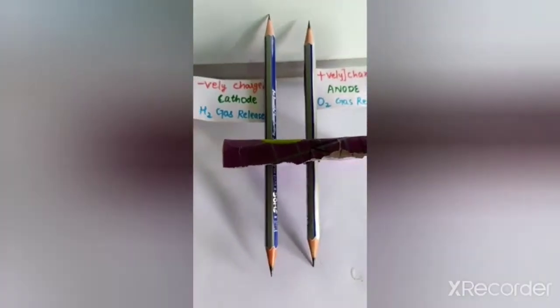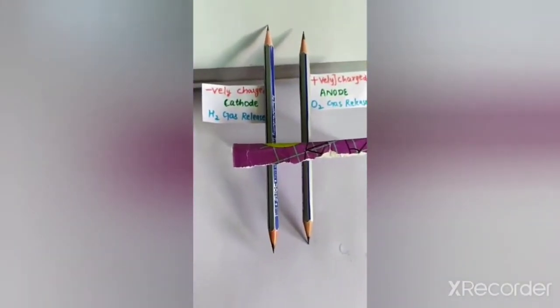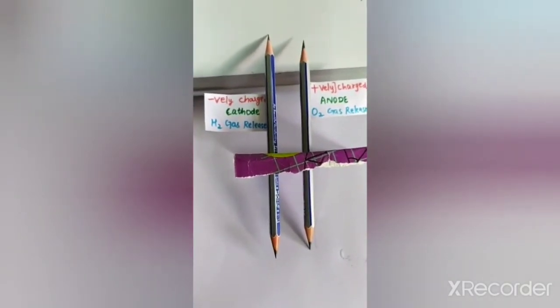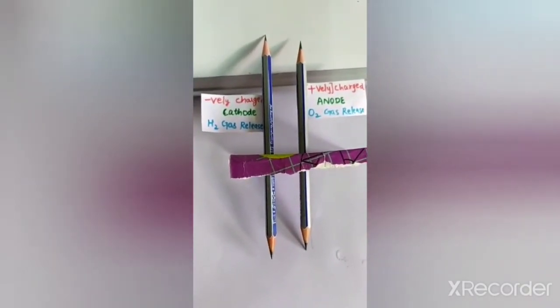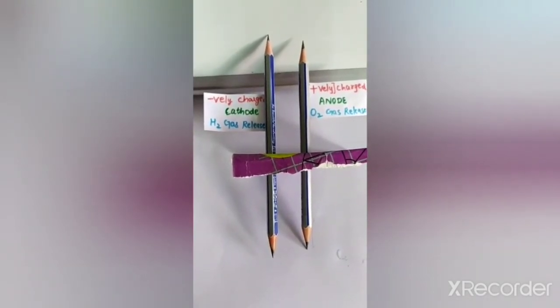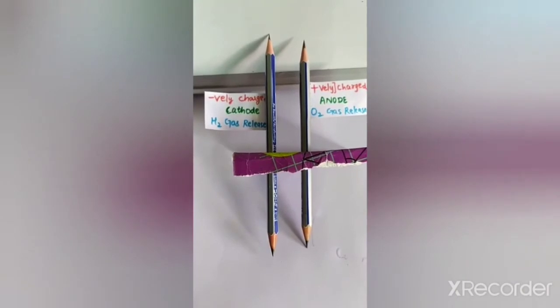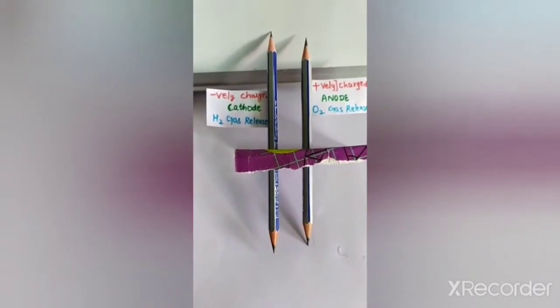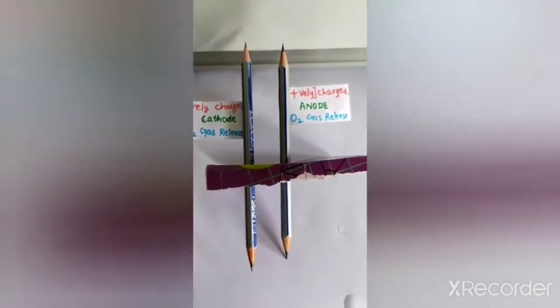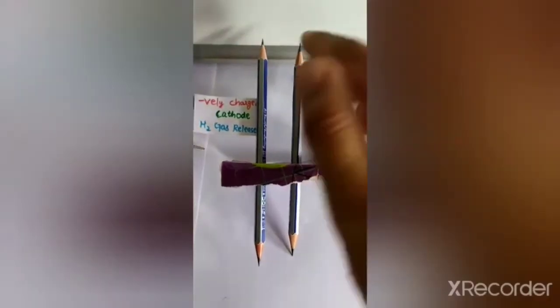The third equipment that I have taken is these graphite electrodes. I have taken these 2 pencils and I have sharpened these pencils from both ends. As we know, pencils contain graphite, and graphite is a good conductor of electricity. As graphite consists of carbon, it does not react with the electrolyte or easily undergo any oxidation or reduction reaction. For better understanding, I have already labeled these 2 pencils.